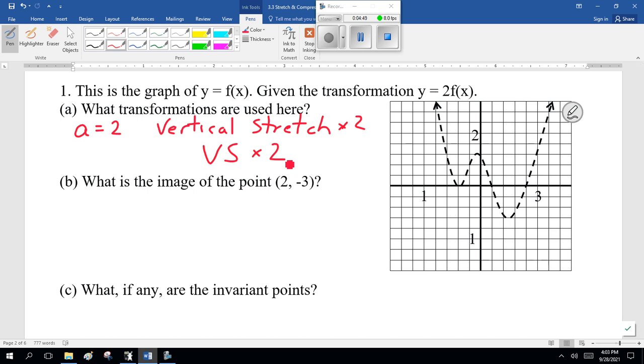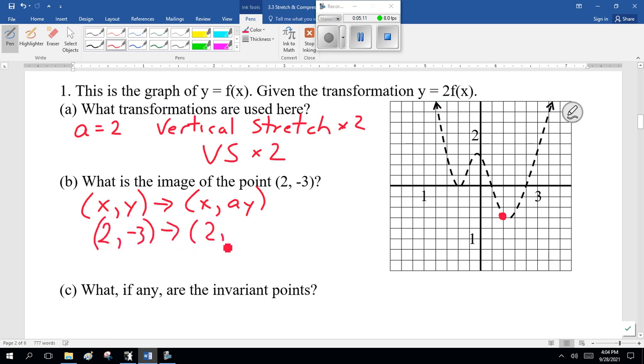What is the image of the point 2, minus 3? In mapping notation, x, y becomes x, ay, so 2, minus 3 becomes 2, 2 times minus 3, or 2, minus 6. So that point will be down here.